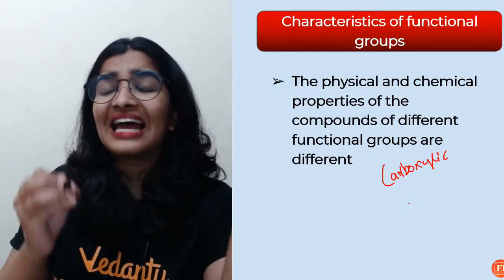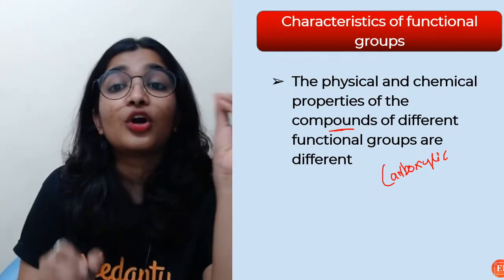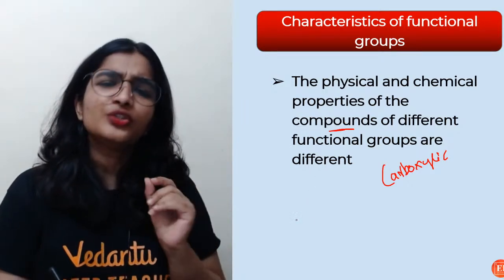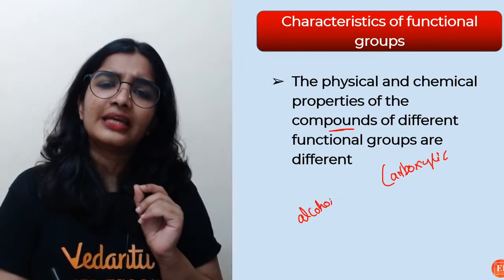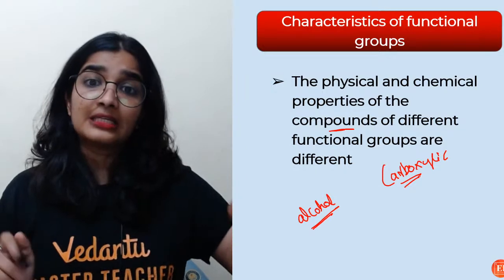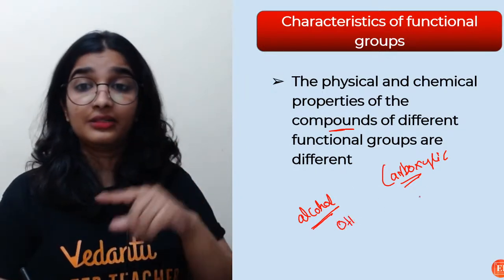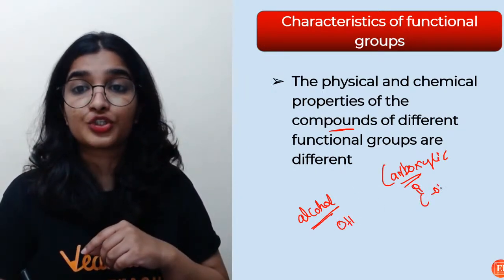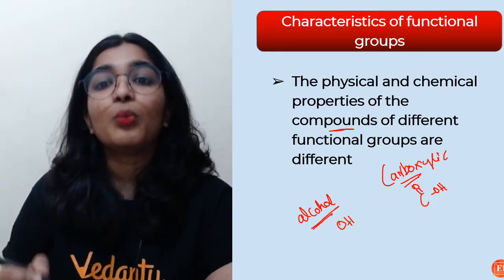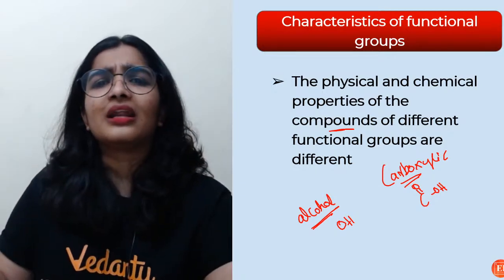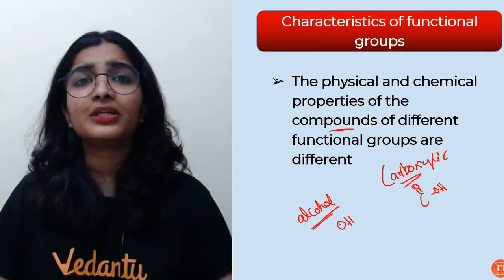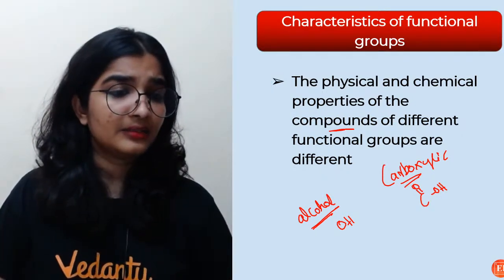So the physical and chemical properties of compounds of different functional groups, you tell me. Do you think alcohols and carboxylic acids have similar chemical properties? One has the functional group OH and the other one has C double bond O, OH. What do you think? No, right? Why? The answer is very simple: because they have different functional groups. Obviously, their physical and chemical properties will be different.